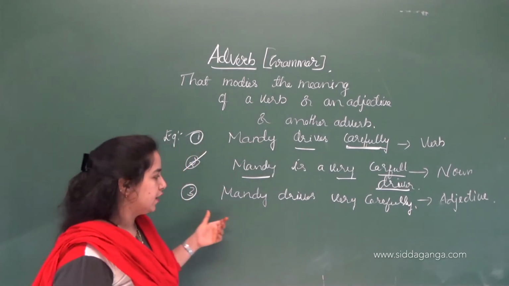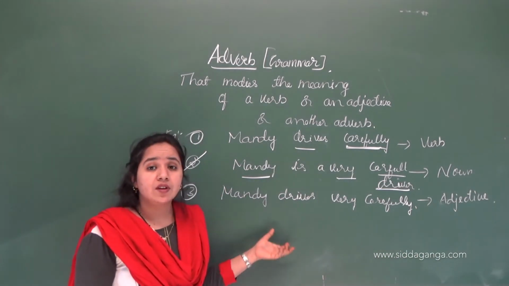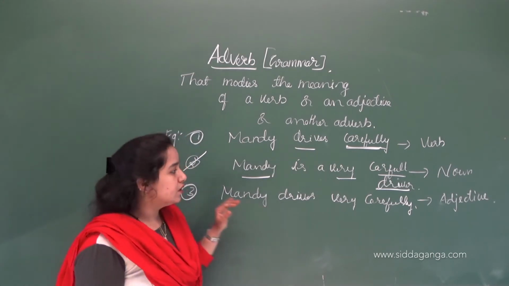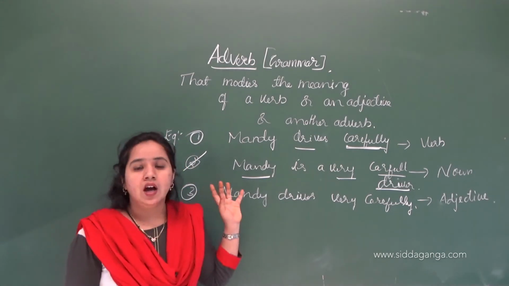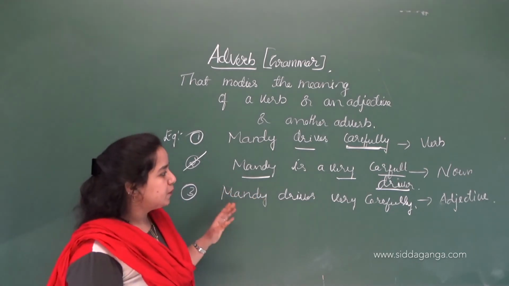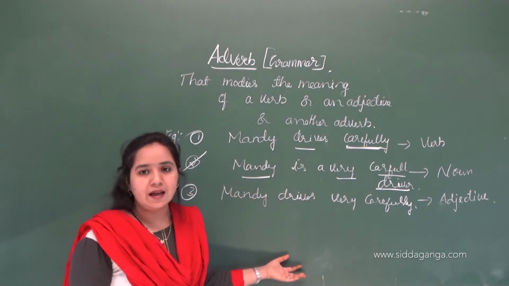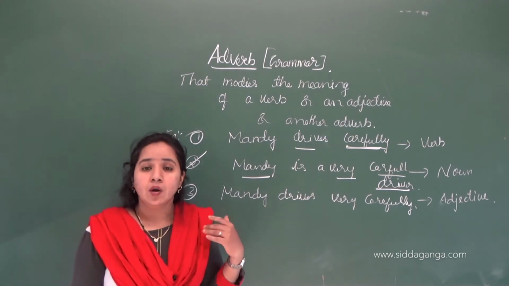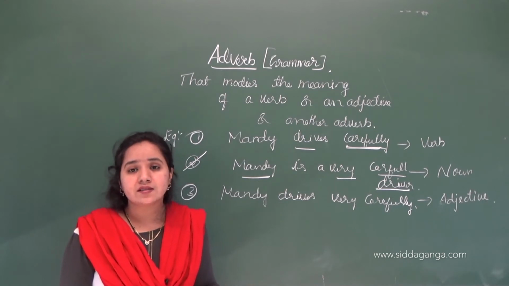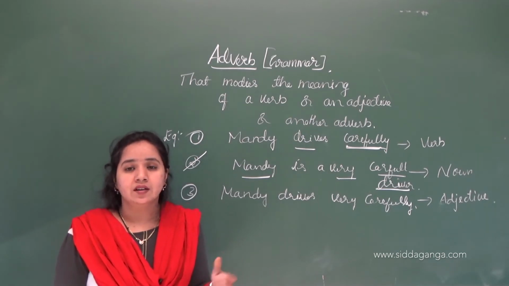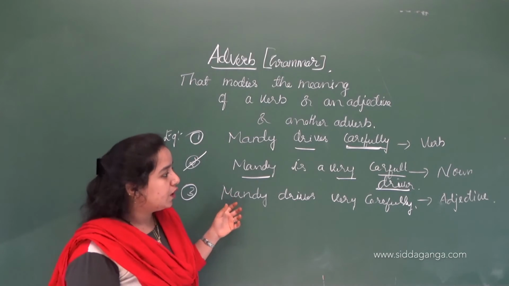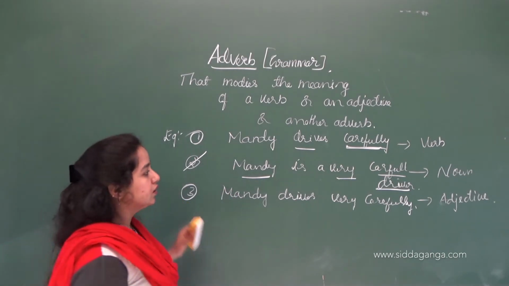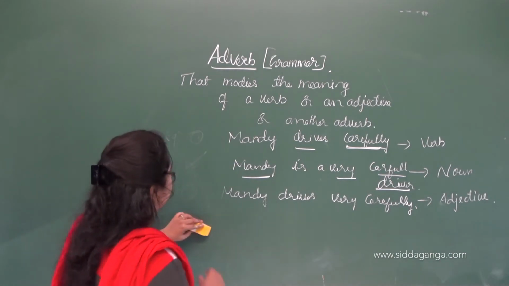Mandy drives very carefully. So how was he driving? He was driving very carefully. He is driving very carefully. Okay, so this is the meaning of the adverb. Now I have explained to you with the help of examples. I hope that you have understood the adverbs, how we use them while making sentences: adverbs, then verb, then adjective. So let's move on to the types of adverbs.